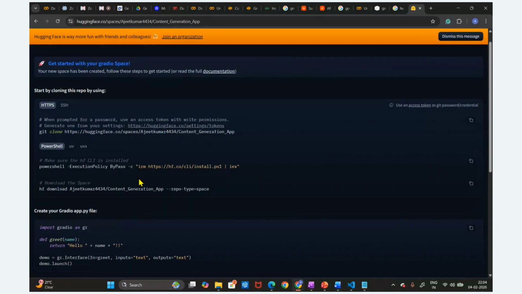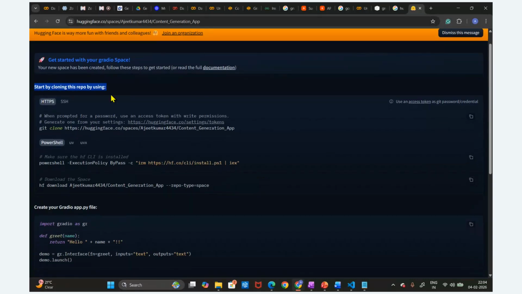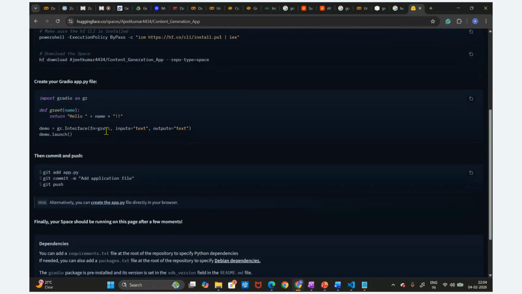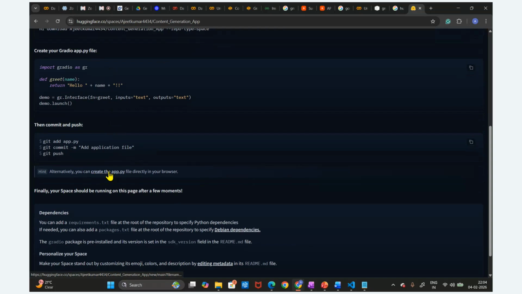You can see here, you can clone this repo, right? Likewise, like GitHub, we can do source control management here also. So clone this repo. As of now, I'm not going to do that. Just go below. Here is the create application.py file, right? I'm going to utilize the same code here, whatever code we have written.